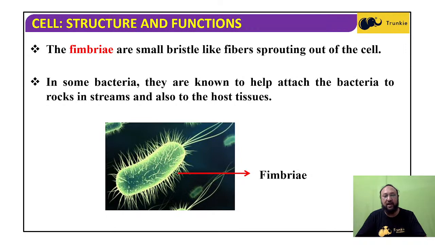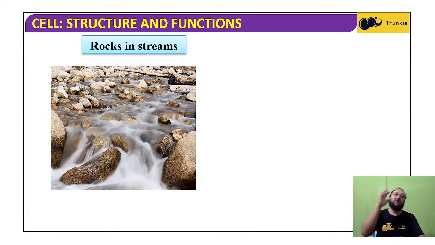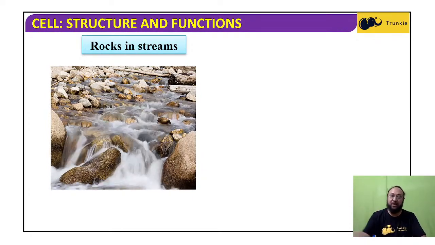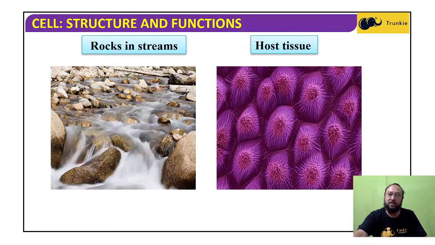Here you can see they are attached with the help of fimbriae. Host tissues means the tissues of other living organisms where they are attached.